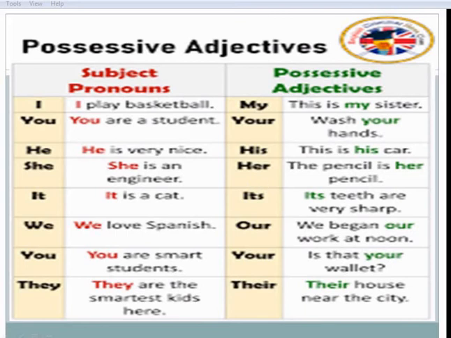It, its. We, our. You, your. They, their. So these are the possessive adjectives: my, your, his, her, its, our, your, their.